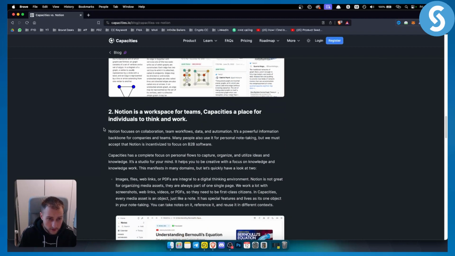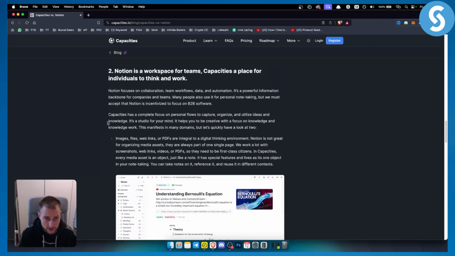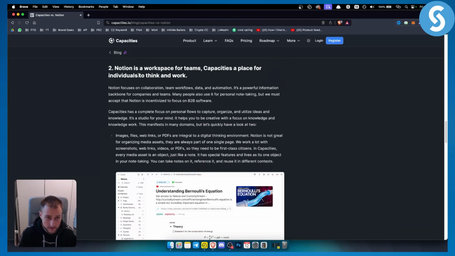Then you have Notion, which is a workspace for teams, right? Capacities is a place for individuals to think and work, and Notion is a workspace for teams. So if you have a team, if you have a business, if you want to manage your team, if you want to organize your team, if you want to organize your folders, Notion is for you. However, if you want to think for yourself, if you want to take notes for yourself, if you have a smaller team, or maybe you don't have a team, that is what Capacities is for.